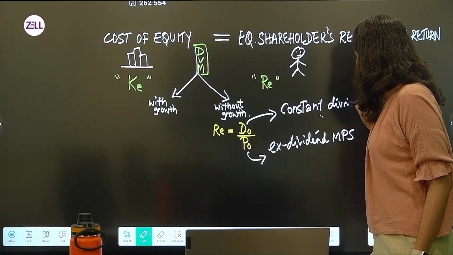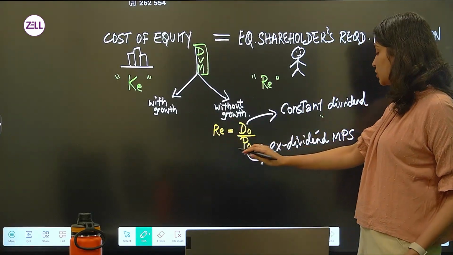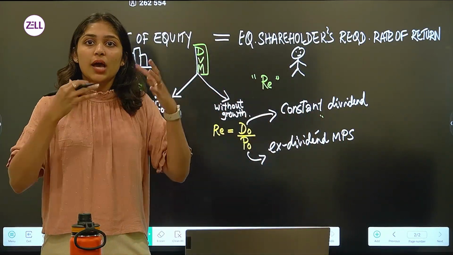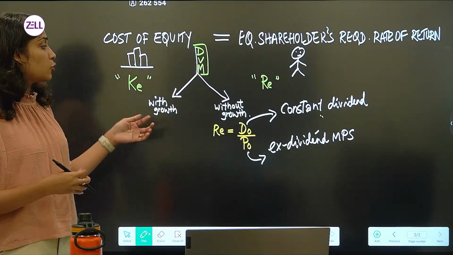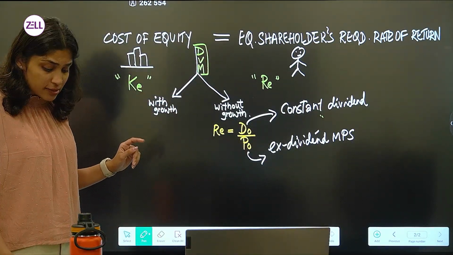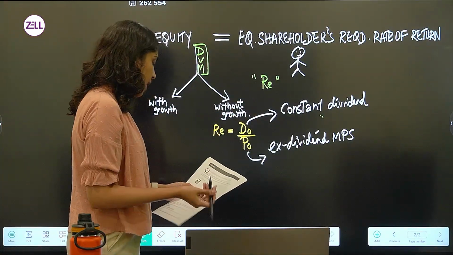Now if you observe in this particular formula without growth, the dividend is assumed to be constant. Why? Because we are assuming there is no growth, right? It's going to be the same dividend that you're going to get from year 1 to infinity. So that is your D in the formula.